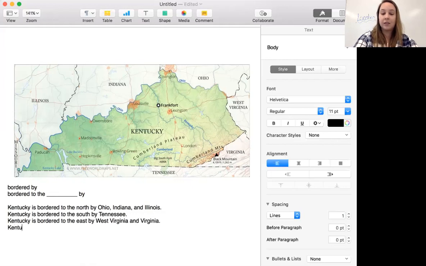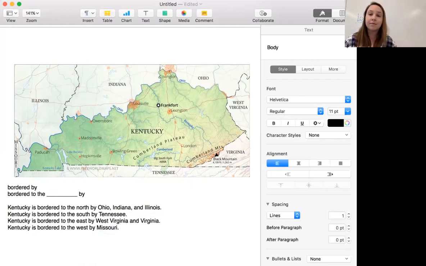And then last, Kentucky is bordered to the west by, and it's sort of hard to see on this map, but this western is Missouri. M-I-S-S-O-U-R-I. Bordered to the west by Missouri. So I want you to think to yourself, what countries is your home country bordered by?